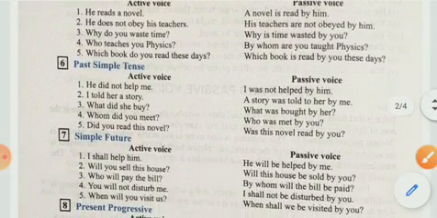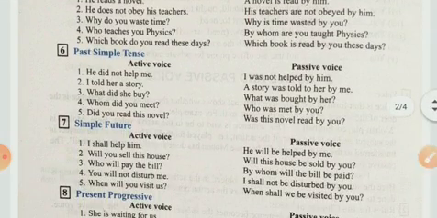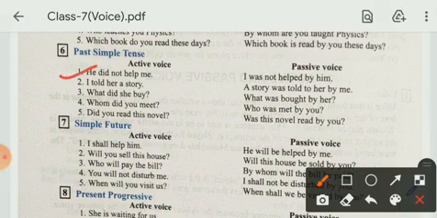Next is past simple tense. He did not help me. I was not helped by him. I told her a story. A story was told to her by me.